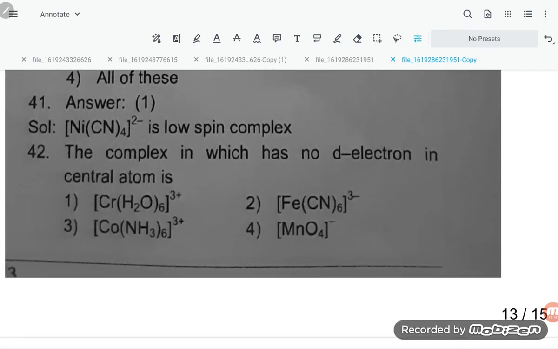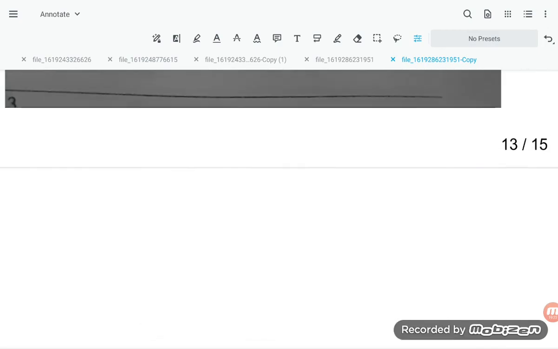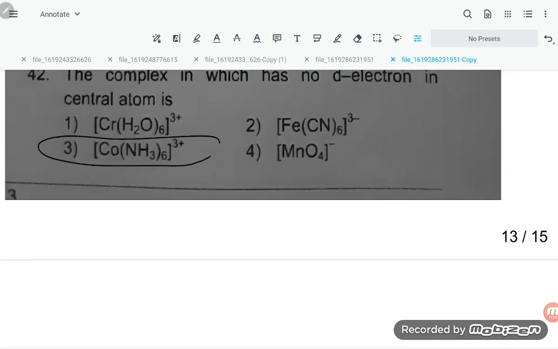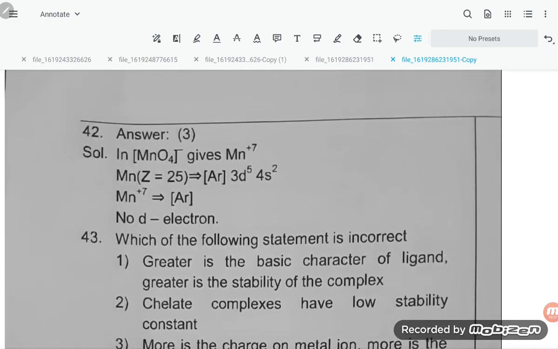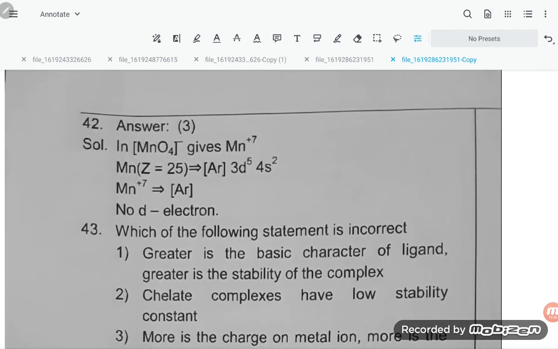The complex in which the central atom has no d electron. So MnO4 minus, it is giving Mn7 plus. So Mn7 plus means there is no d electron.